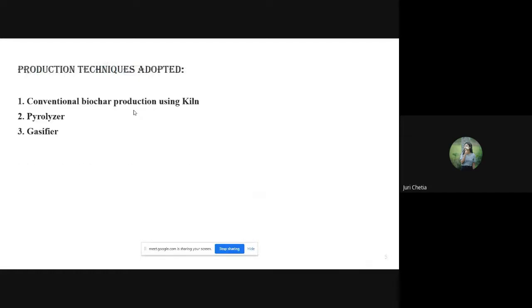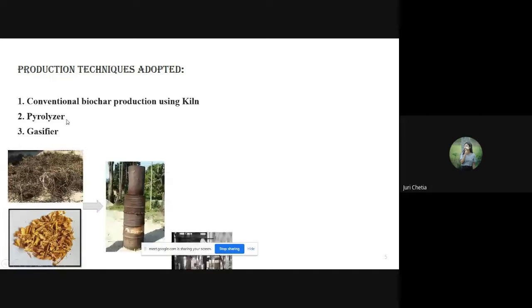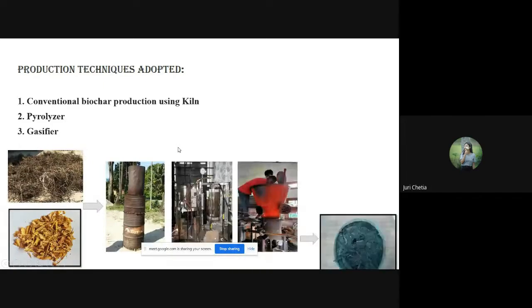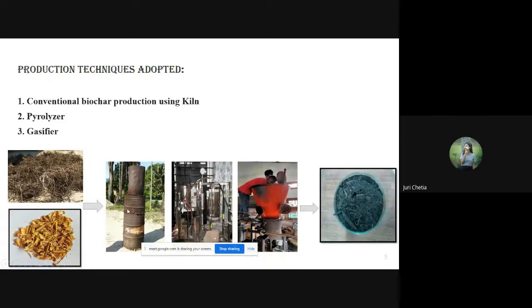The production technique adopted is conventional biochar production. To compare with the conventionally produced biochar, we have also made biochar using a pyrolyzer and a gasifier, and this is how we made the biochars. As you can see, this is the conventional biochar production unit, this is a pyrolyzer, and this is a gasifier.